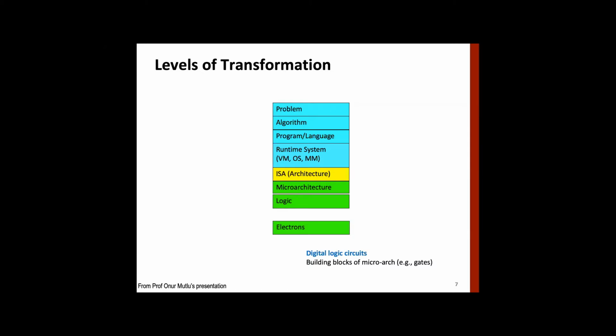And then below microarchitecture, we have logic gates, logic circuits, right? Say for example, gates and devices. Within logic circuits, say for example an adder, you have a ripple carry adder, then it will have certain gates inside that. So this is all what we do in a computer system. Now, for the rest of the course, of course we will look also at some aspects of C, but the rest of the course will focus on ISA and microarchitecture.